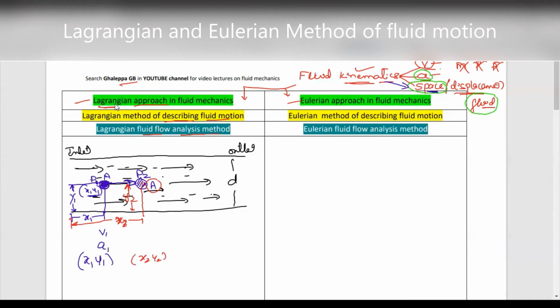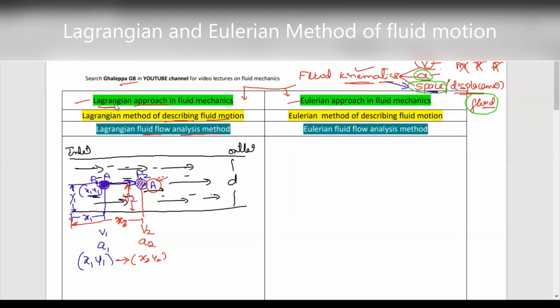Initially it was at the x1, y1 point. Now it has moved from x1, y1 to x2, y2, which means the fluid has taken some displacement. When there is a displacement of the fluid particle, obviously there will be a velocity change. v2 is the velocity of the fluid particle A at point number 2, and similarly the acceleration of particle A at point 2 is a2.